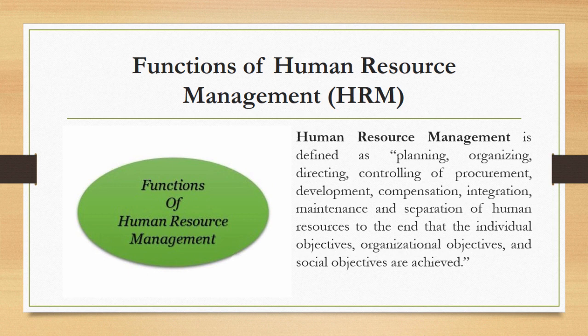Which means human resource management plays a vital role in planning the resource as per the requirement of the project, organizing and directing the resource in the right way, controlling of procurement, which means human resources are to be controlled in a proper way so that we can get the best output from the resource. Then comes development, compensation, integration.